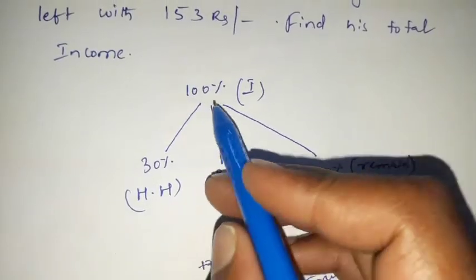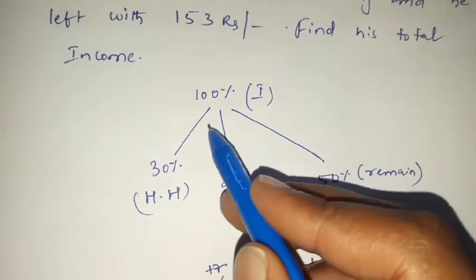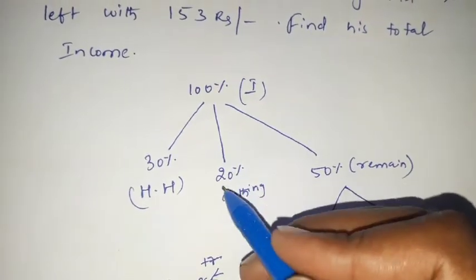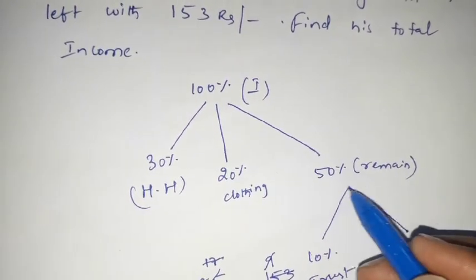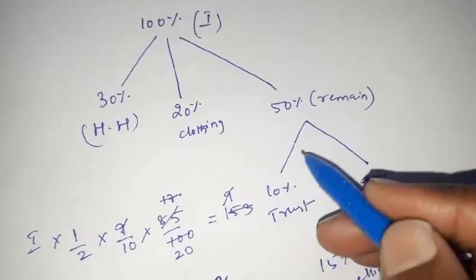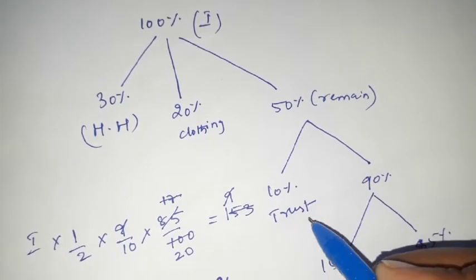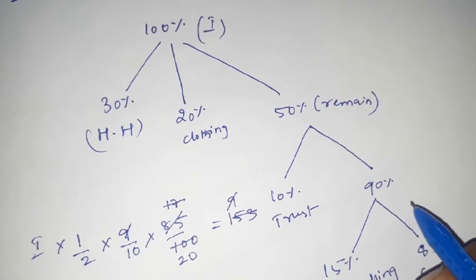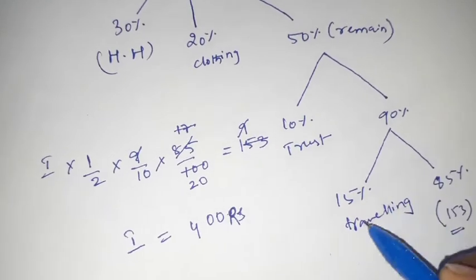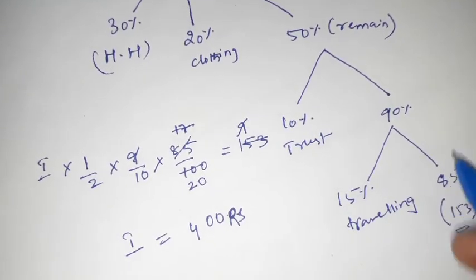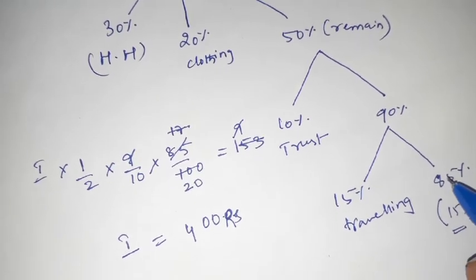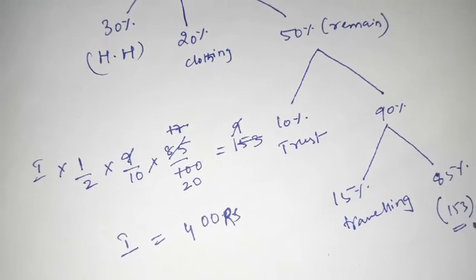See friends, 100% is my income. In this 100%, 30% I spent for household and 20% for clothing. How much is remaining, friends? Remaining is 50%. In this 50%, I spent 10% for trust and I am left out with 90%. That is nothing but the rest. In this rest, I spent 15% for traveling. How much I left, friends? I left out, that is 85%. That 85% is nothing but 153, right?